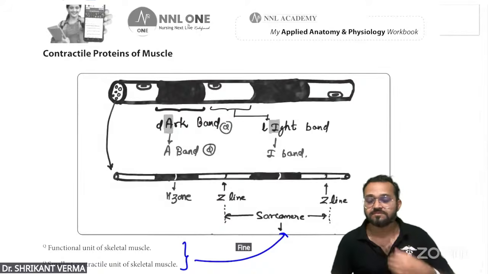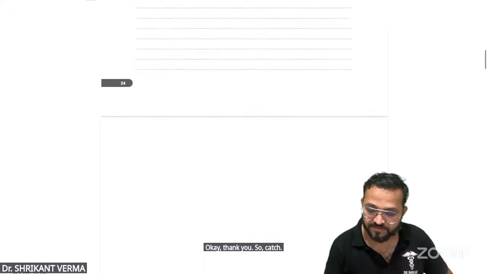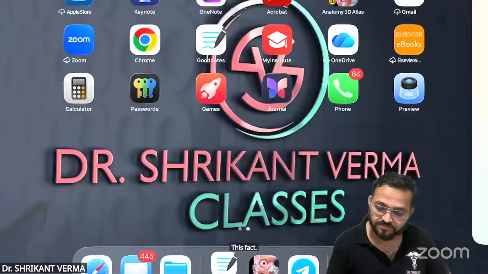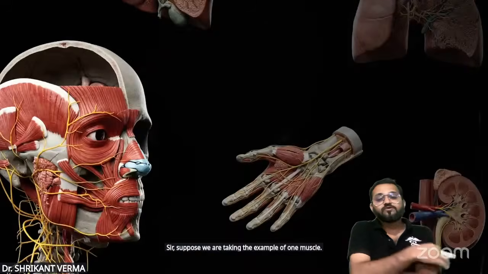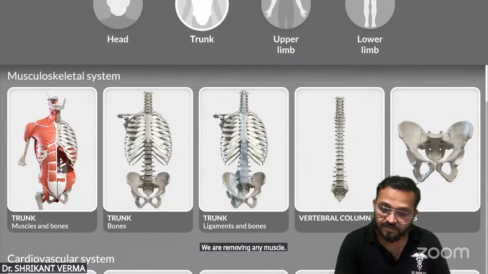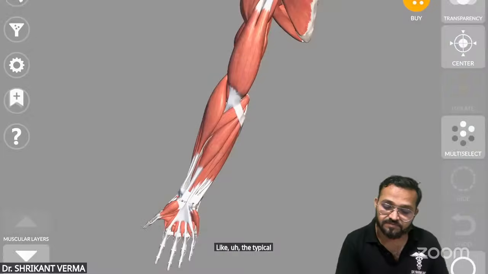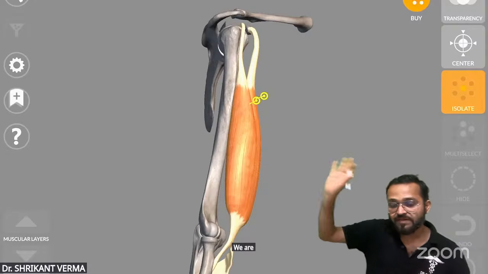Fine. Okay. Thank you. So catch this fact, sir. Suppose we are taking the example of one muscle. We are doing dissection. We are removing any muscle, like the typical example, biceps. We are cutting and removing the biceps.